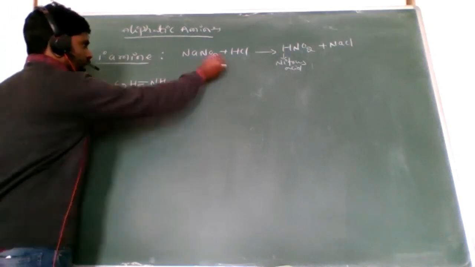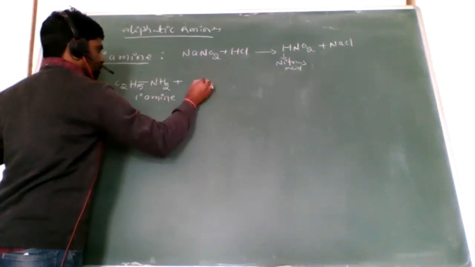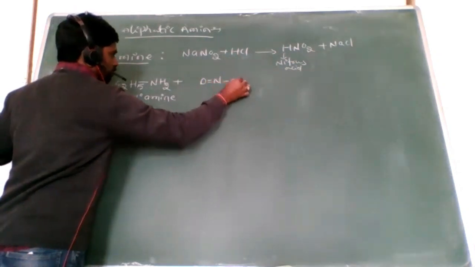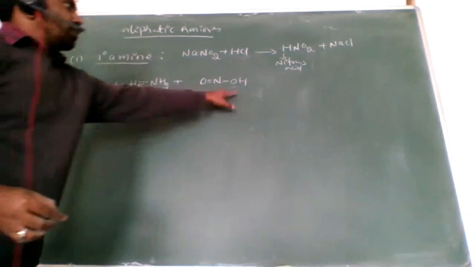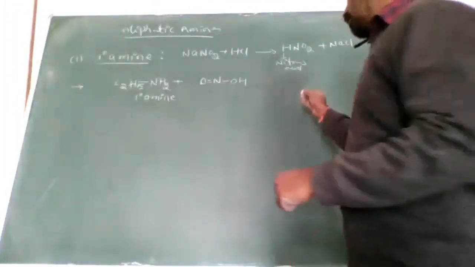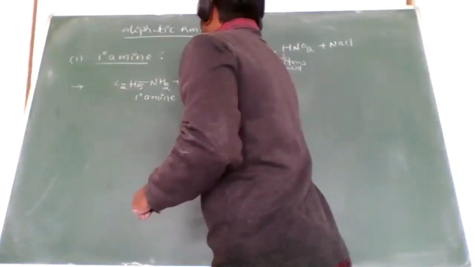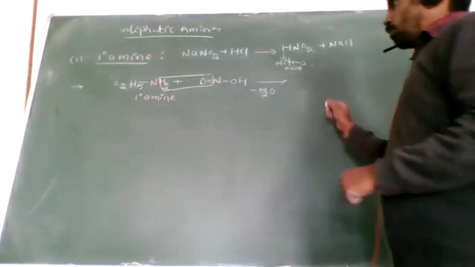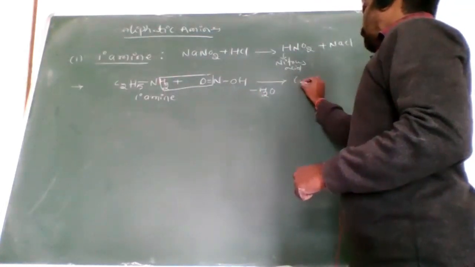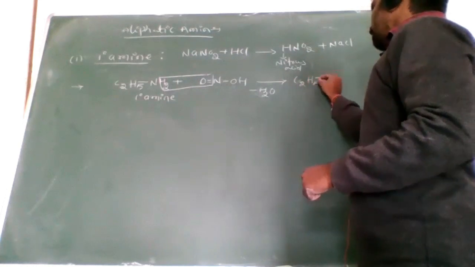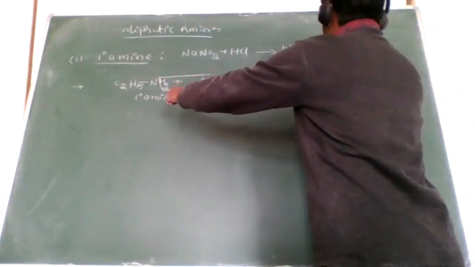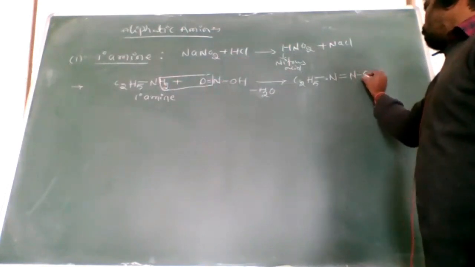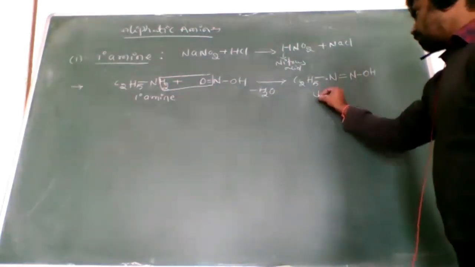Now when this primary amine reacts with the nitrous acid, I write the nitrous acid like this, HNO2, and I write the possibility of reaction. From here is the O, from here is the hydrogen, loss of H2O. With the loss of H2O, we get the formation of C2H5-N=N-OH. This is an unstable compound.